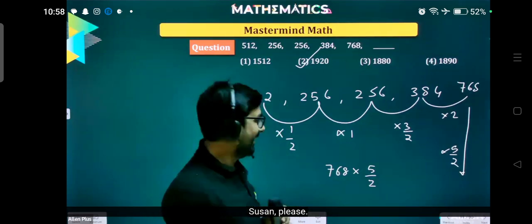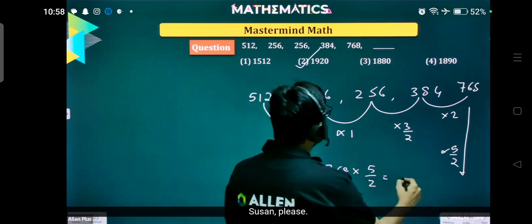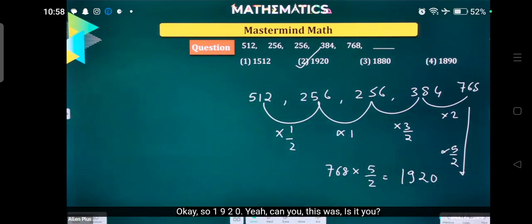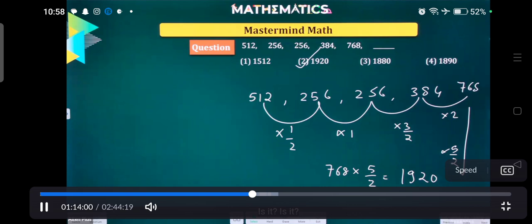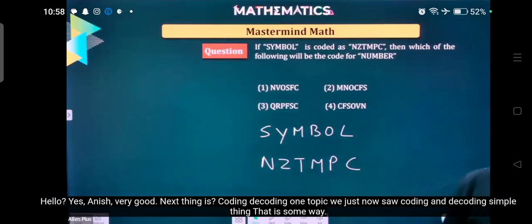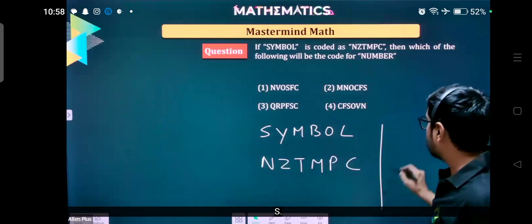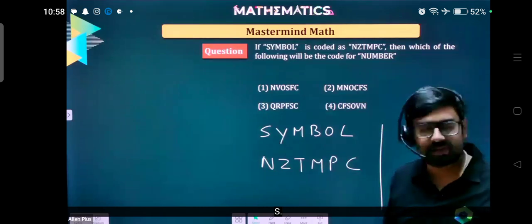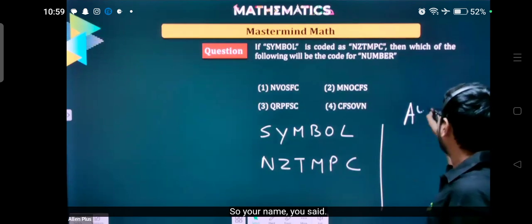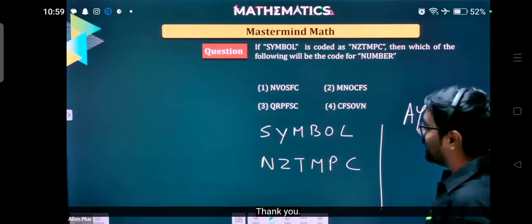Sir, can you explain again? So 1920. Yes, simple thing. See, these two words are connected. For example, suppose my name. Nobody asked my name, by the way. Anyway, so popular. Ayush. Okay, suppose I want to make... my name is Ayush.